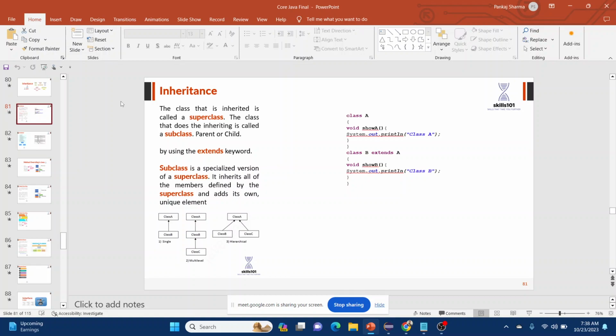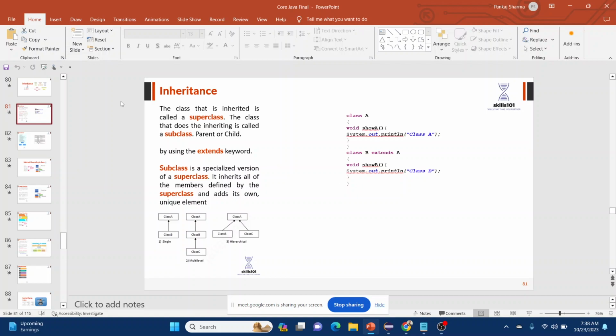Otherwise, you will create issues in their life, right? So this whole concept is called inheritance, and it's how inheritance works. The superclass gives every property to its subclasses, and the subclass uses all the functions and properties of the superclass. So it can help us build large projects using code reusability and all those things.